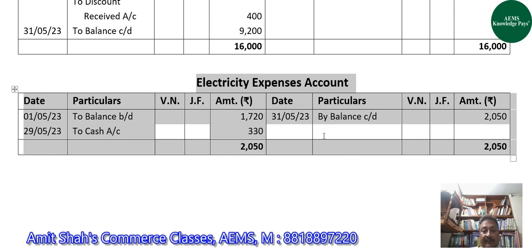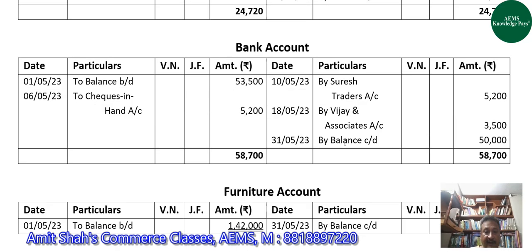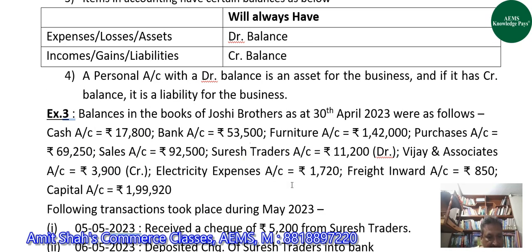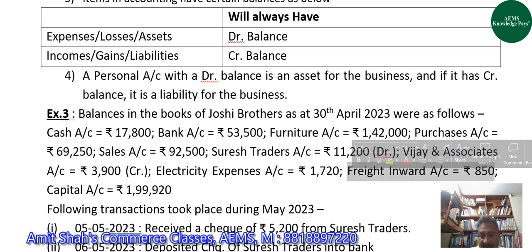Everyone, good. After electricity expenses, we have the freight inward account, which has a debit balance of 850. Freight inward is also an expense, so it will have a debit balance.